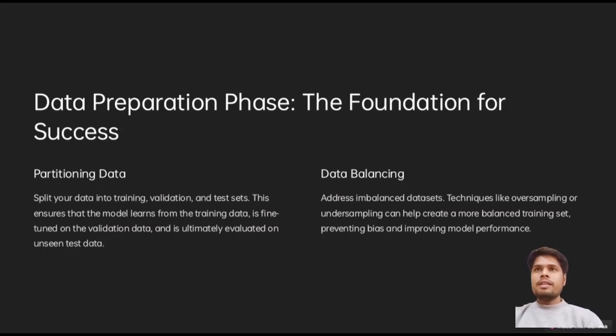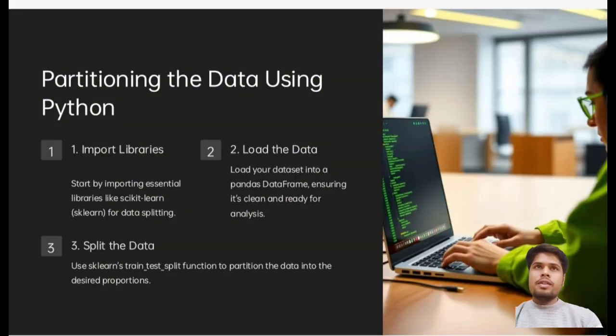Another is data balancing. Data balancing addresses unbalanced data sets. Techniques like oversampling or undersampling can help create more balanced training sets, preventing bias and improving model performance.